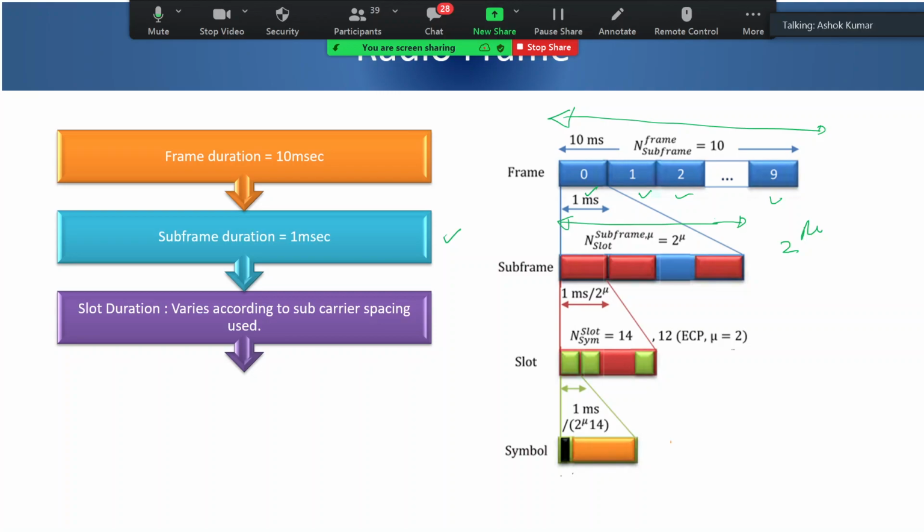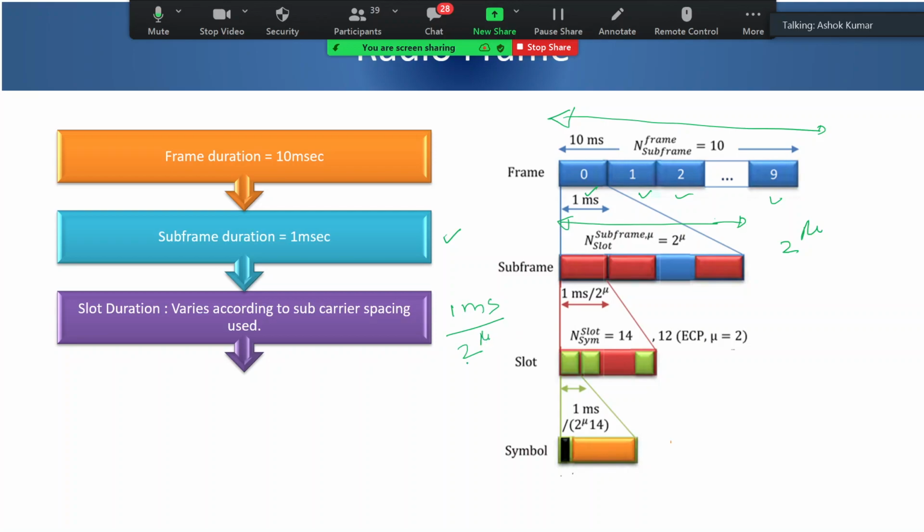For numerology 0, you have 1 slot. For numerology 1, you have 2. For numerology 2, you have 4. And then 8, then 16, right? Up to 16 number of slots. So accordingly, slot duration will reduce. And what is the formula for slot duration? It will be 1 millisecond divided by 2 to the power mu.